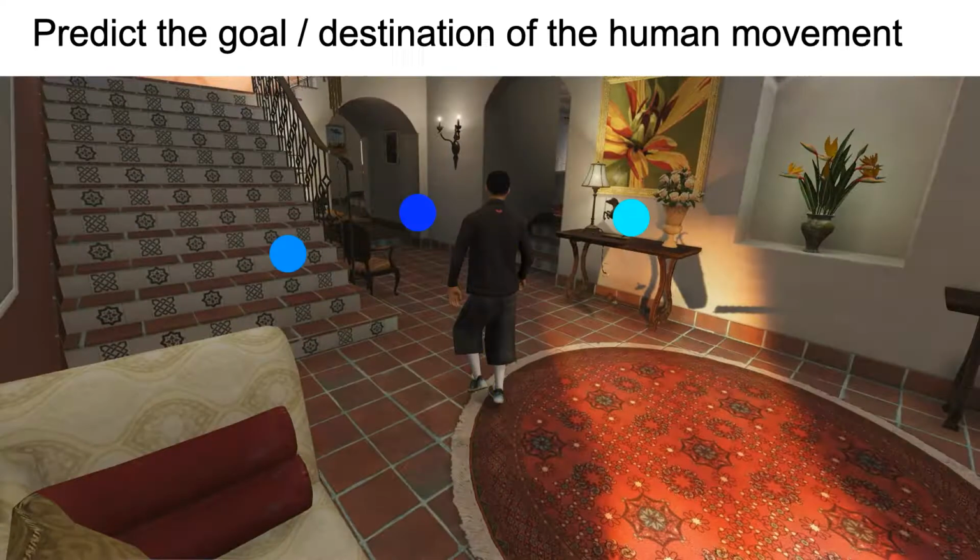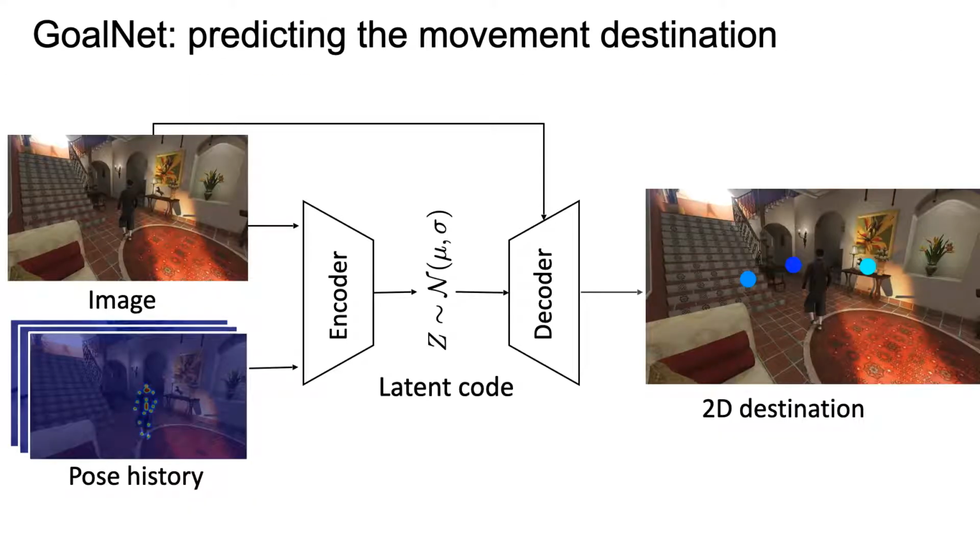history. Depending on his intention, the person can choose to turn left to climb upstairs, he may also go straight through the hallway or turn right to fetch some items off the table. To model this multimodality, our method first predicts multiple hypotheses of human movement goals, represented as 2D destinations in the image space. For this purpose, we employ a conditional variational autoencoder as our goalnet.